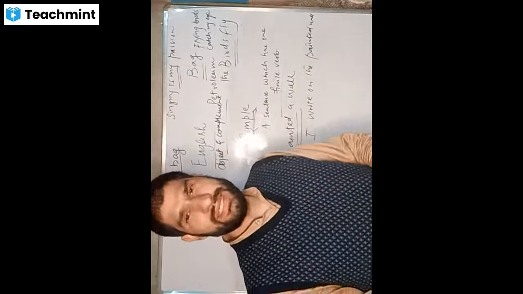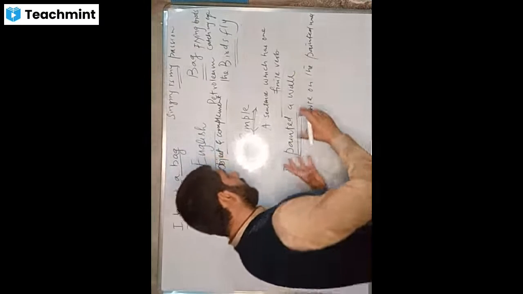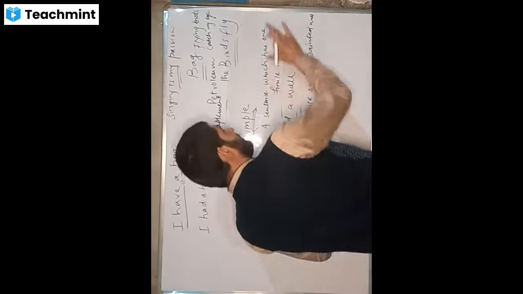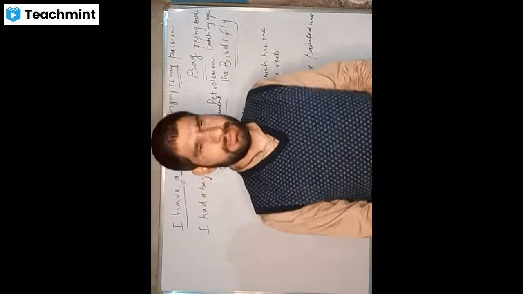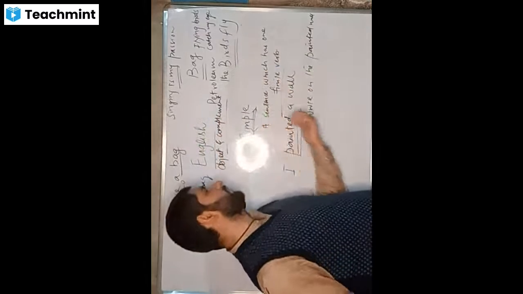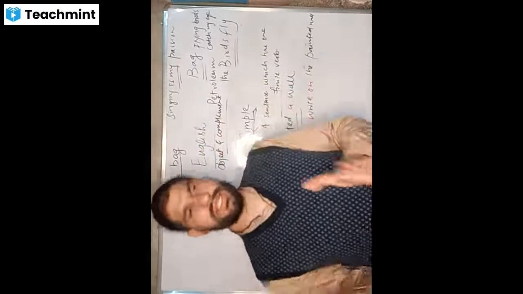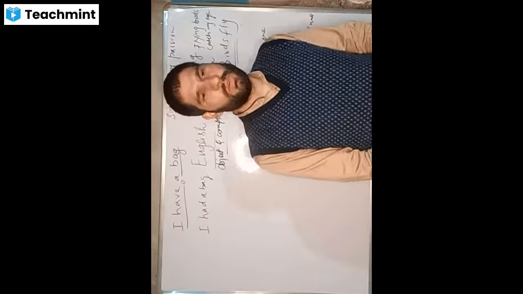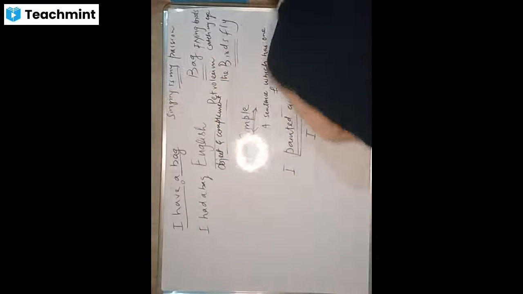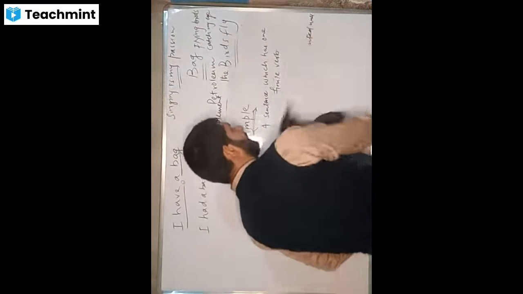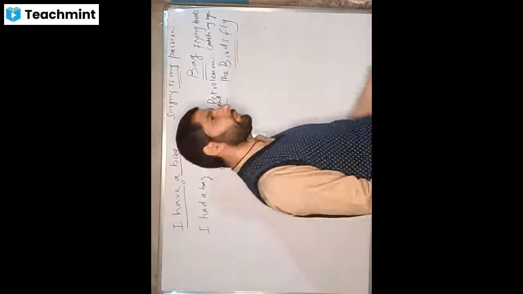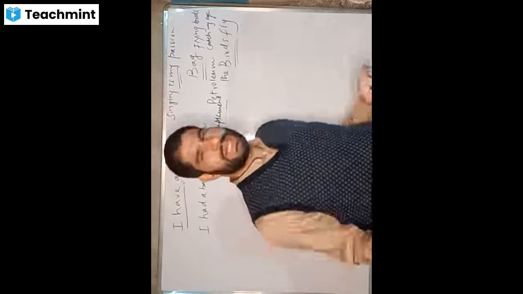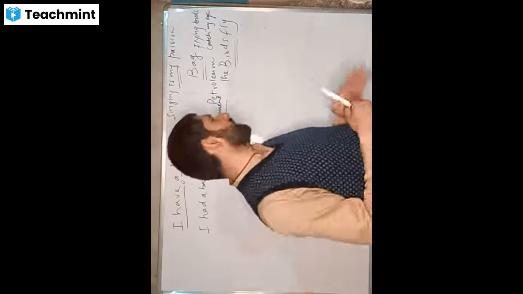So when we say a sentence which has one finite verb, it is called a simple sentence. The more simple definition of it is that one independent clause is a simple sentence. For example, I'm a teacher. I'm a girl. I love chocolates. I go there. I do this. I do that. I have books. I have a car. These are all simple sentences.